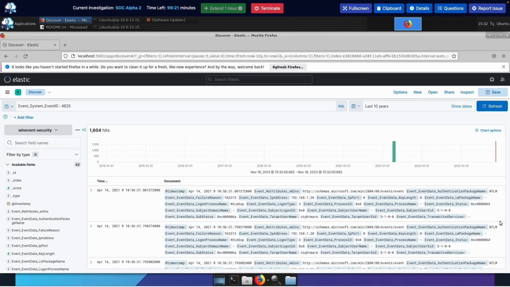All right, guys, I'm back. It took a lot of finagling. So this is the syntax right here: event underscore system underscore event ID space colon space 4625. And as I showed you before, this is the Windows event ID for failed logon attempts. The issue I was running into was the date. I was wondering why there was no output coming out. I did not change the date, so just to eliminate all errors, I put it to the last 10 years.